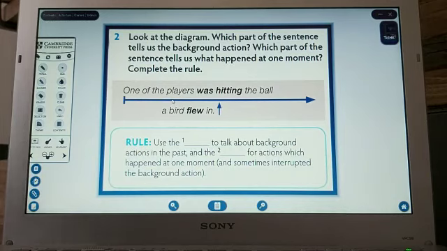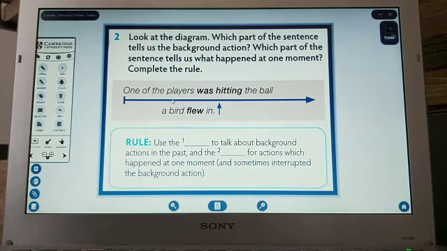Firstly, let's start with this diagram and let's be sure of their meanings. Which part of the sentence tells us the background action? Which part of the sentence tells us what happened at one moment? Let's complete the rule together.